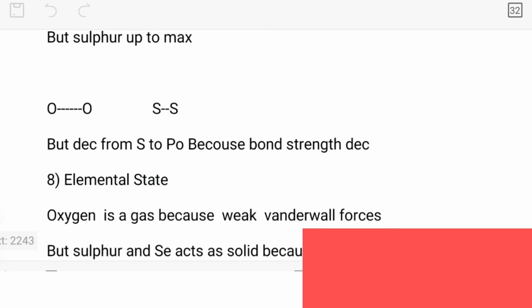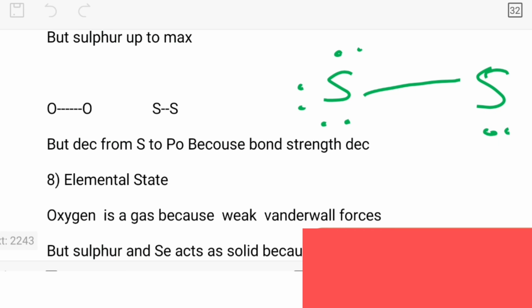But whenever we talk about sulfur, sulfur has a larger size. Repulsions are there, but it is not like in oxygen, where it was more.